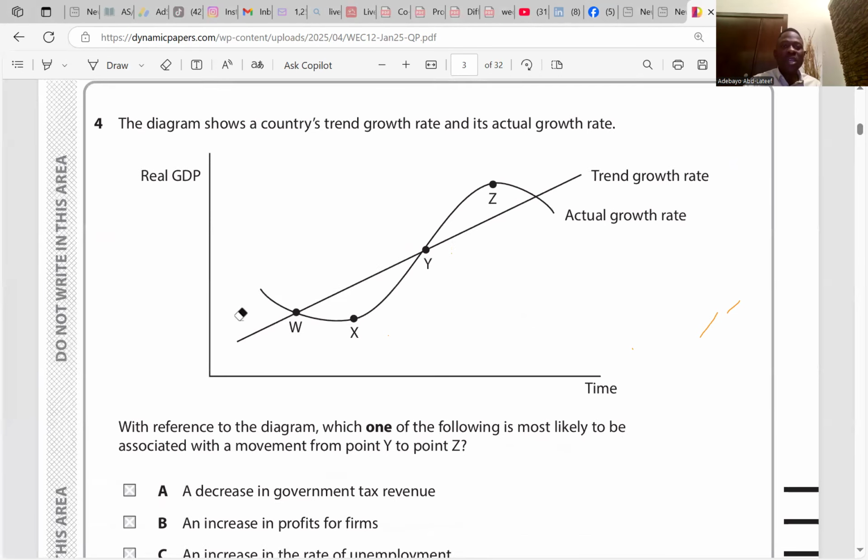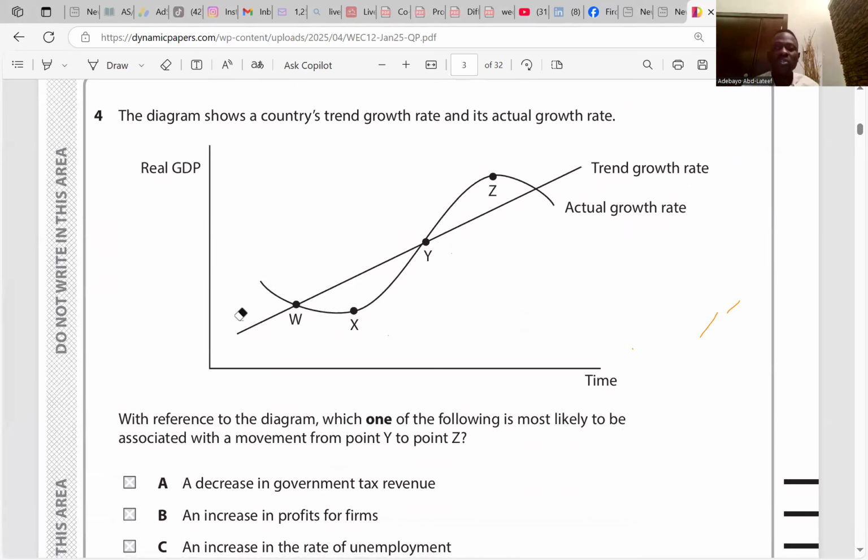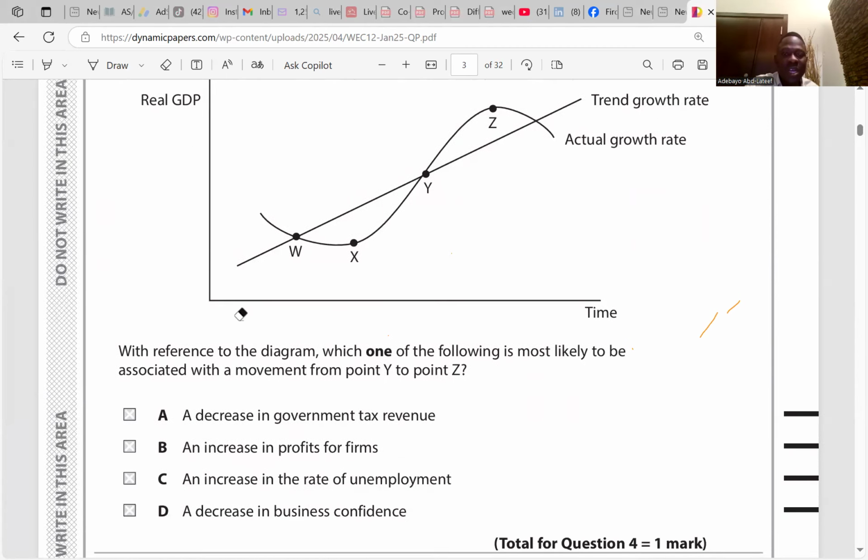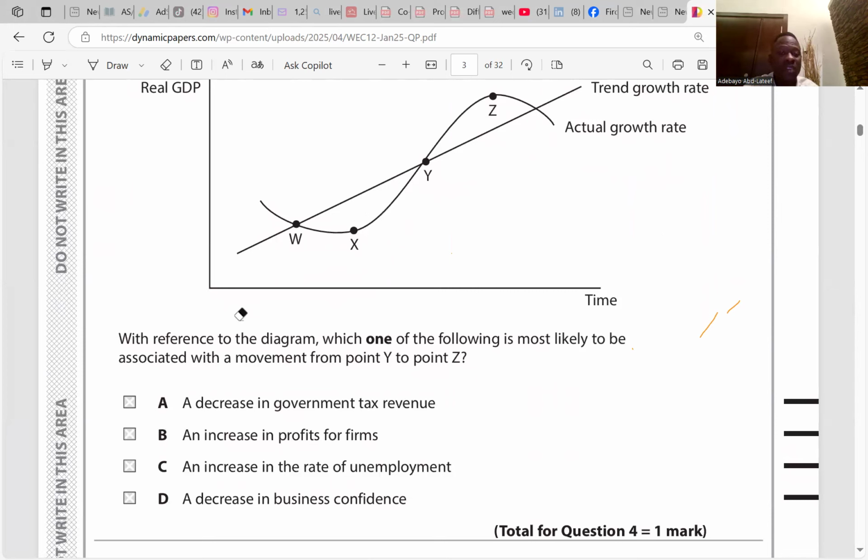The diagram shows a country's trend growth rate and its actual output growth rate. We have the trend growth rate there. Point Z is a positive output gap. Point X is a negative output gap. W and Y are still on the trend. With reference to the diagram, which one of the following is most likely to be associated with a movement from point Y to point Z? Point Y to point Z is a positive output gap. So that is a decrease in government tax revenue.